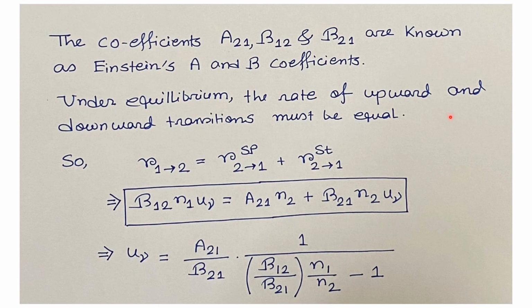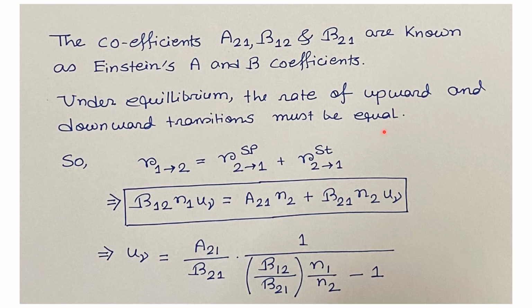So, we have obtained three coefficients A21, B12 and B21 while discussing the three kinds of atomic transition processes: excitation of atoms, spontaneous transition and induced or stimulated transition. These three coefficients are known as Einstein's A and B coefficients. Under equilibrium, the rate of upward and downward transitions must be equal.